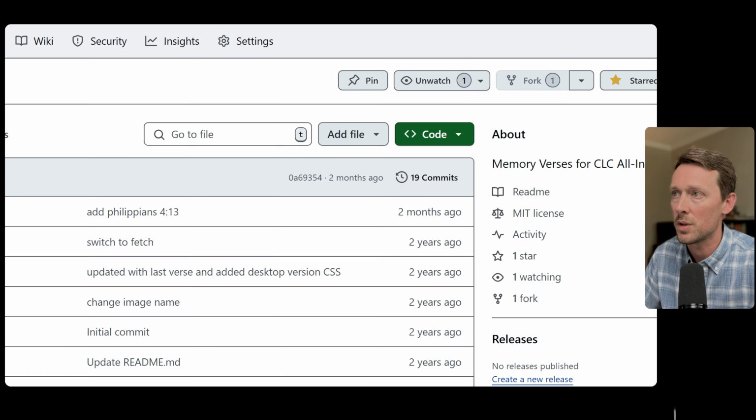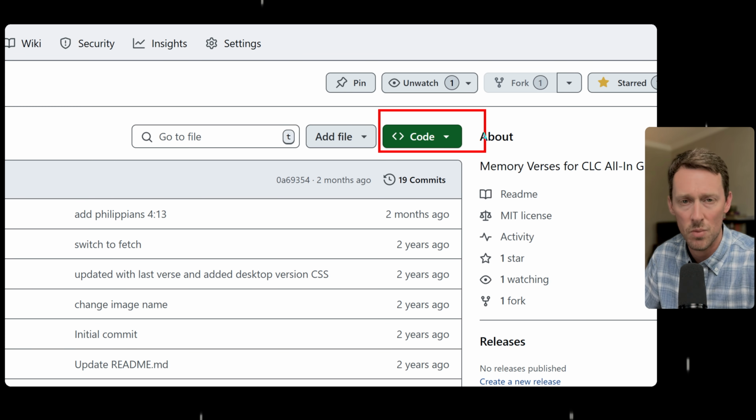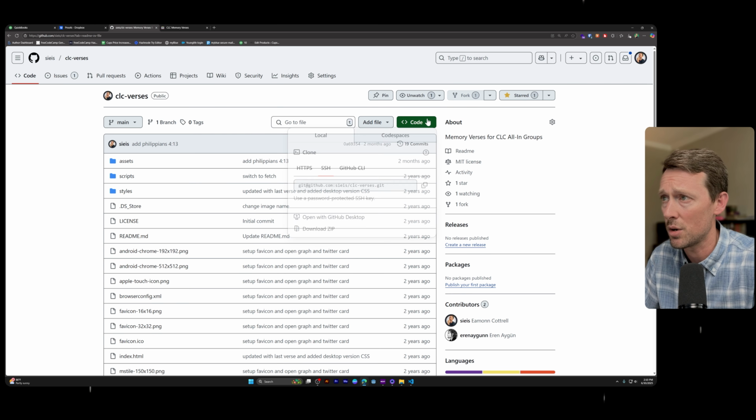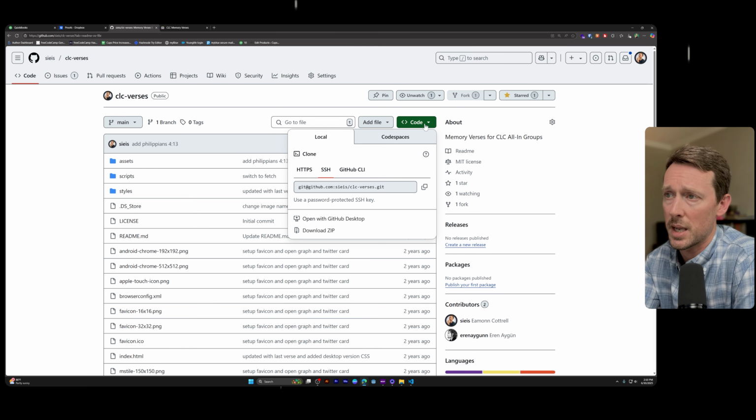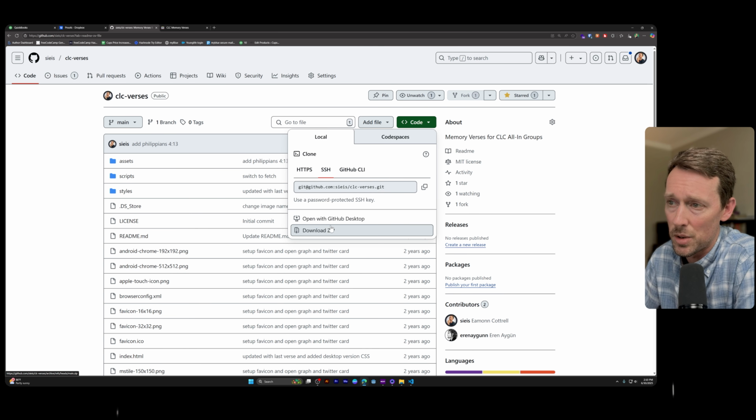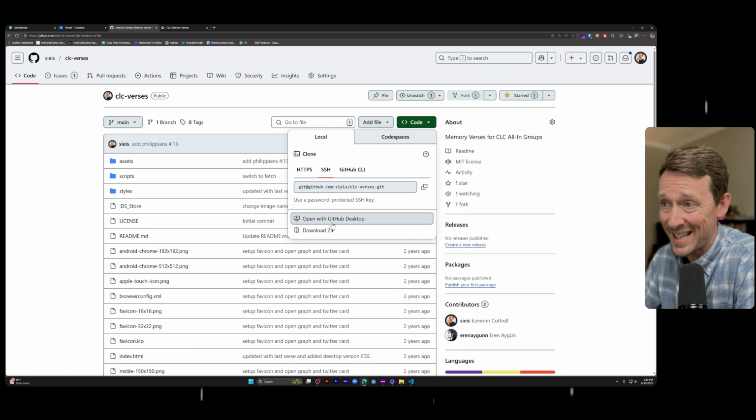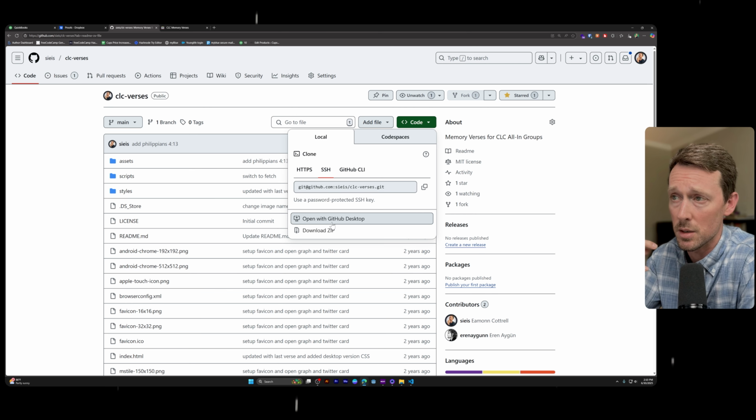And what we want to do is we want to find this little button right here. This is where we get our code from. And you can do a couple things. So you can just download the zip file. You can open it with GitHub Desktop, which is a program that makes all this stuff presumably easier than what I'm going to show you how to do.